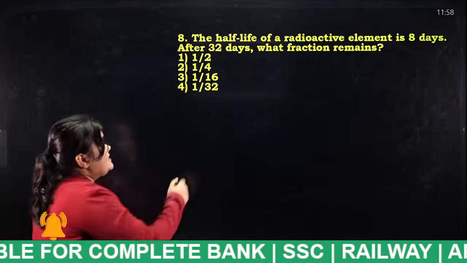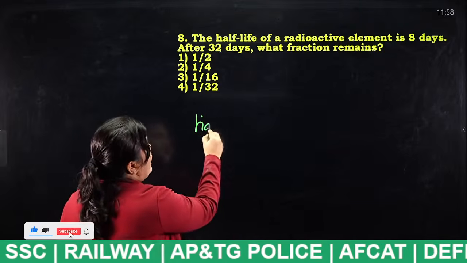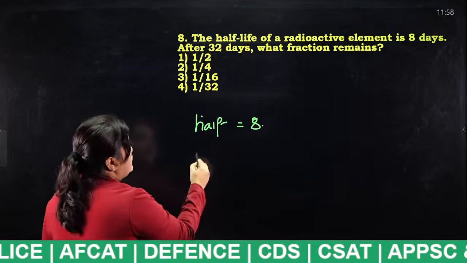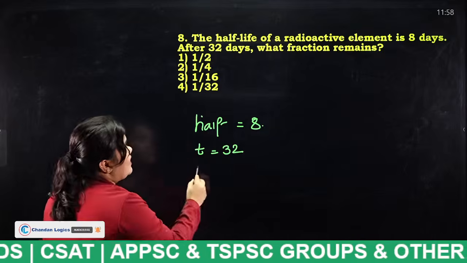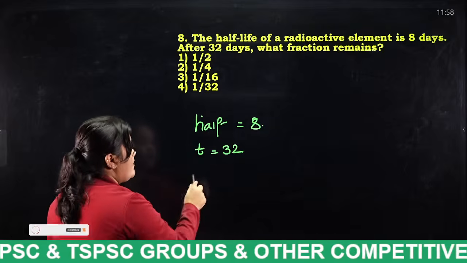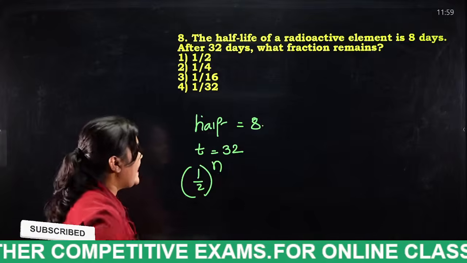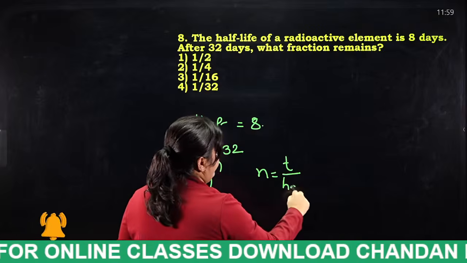What is the formula actually? Half-life is given as 8, and the complete time is given as 32. So what is the fraction? The formula is (1/2)^n. So what is n here? n is equal to T divided by half-life.